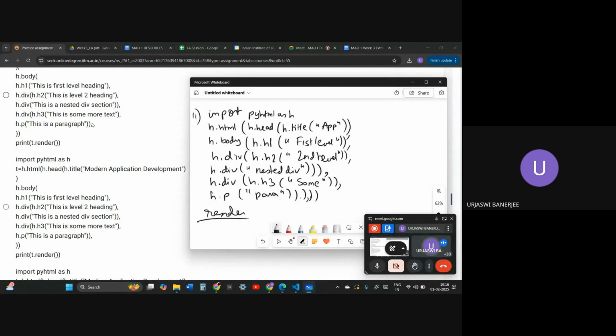No, this is fine. They have put the comma as well. So they are closing the body. This is for the body. This is for the HTML. So it's fine. They need to close both the body and the HTML. So two should be there.